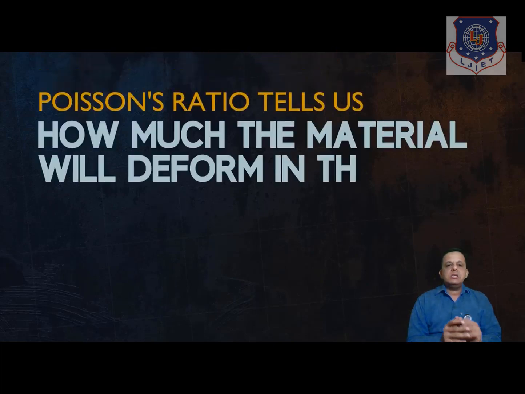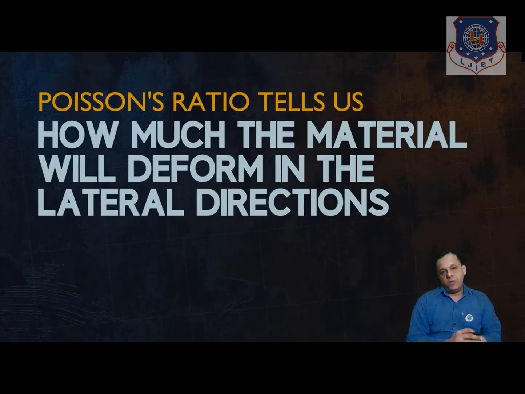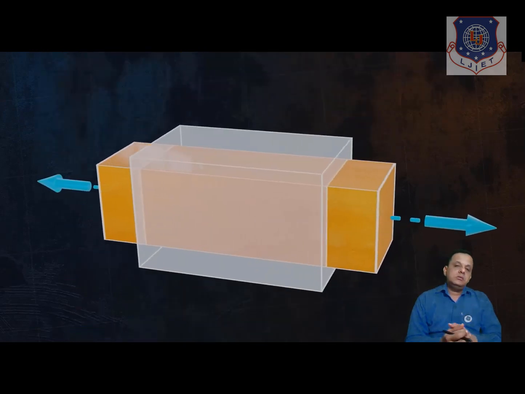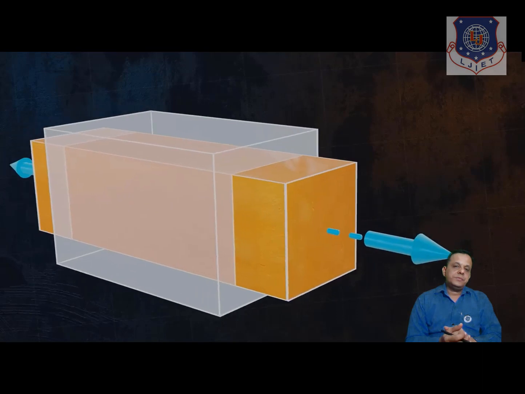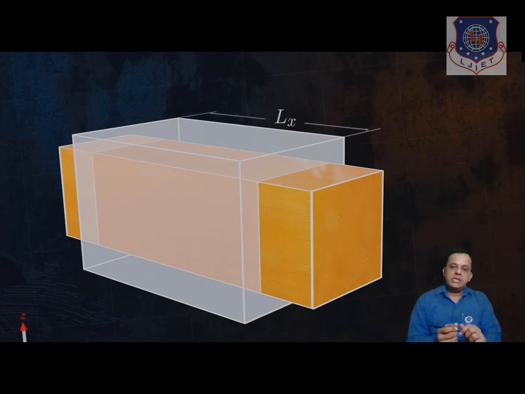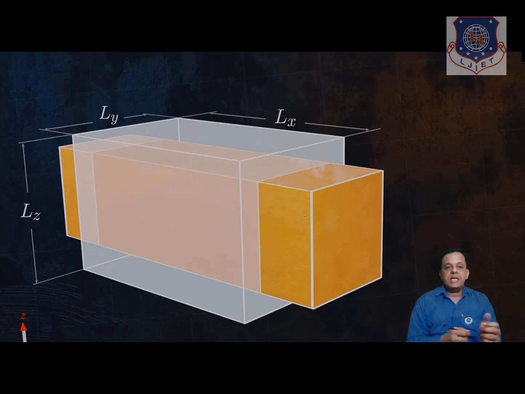So Poisson's ratio tells us how much the material will deform in the lateral direction. So again our cuboid is there. We apply longitudinal force in the x-axis direction, and now we see what happens to y and z.